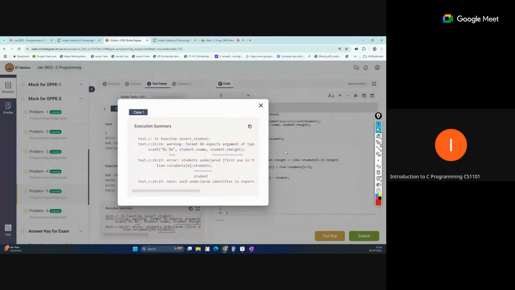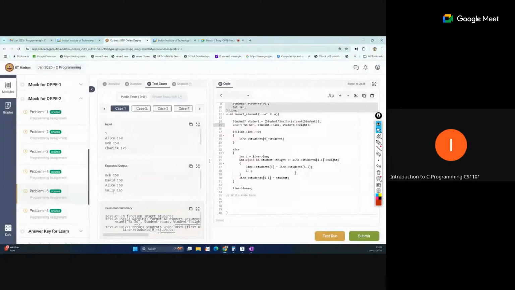Okay, height is declared. What is the problem in this? Oh, okay. Yeah, this is an integer value, so the ampersand symbol should be there. This is fine.